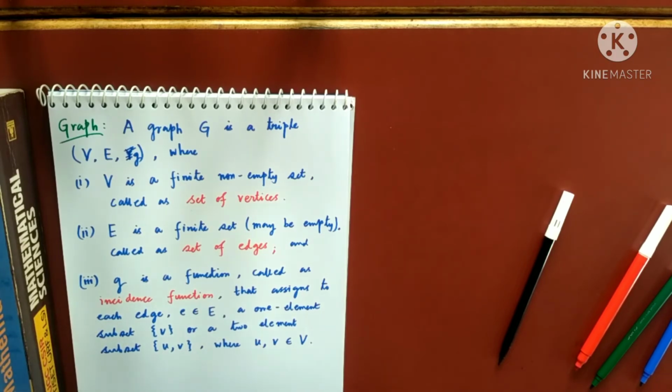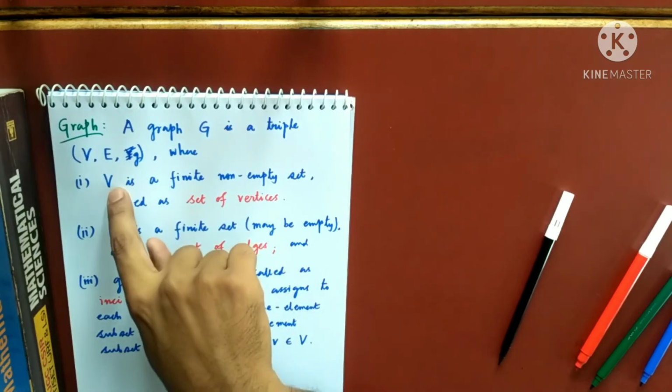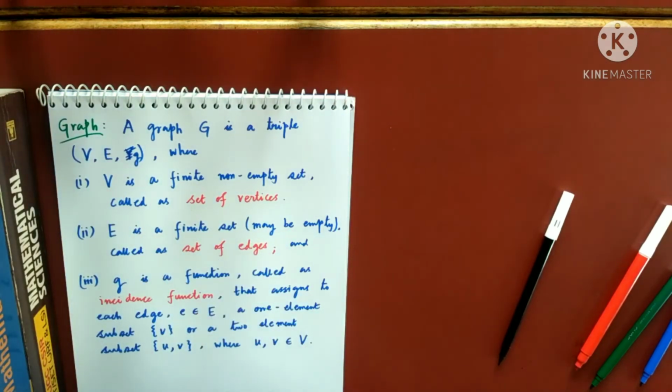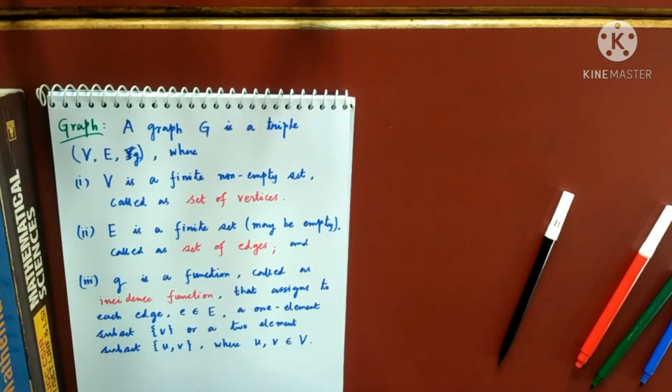You can take V as 1, 2, 3, 4, A, B, C, D, anything. And this set V is called the set of vertices. The members of V are called vertices, so any member that belongs to V will be called a vertex.